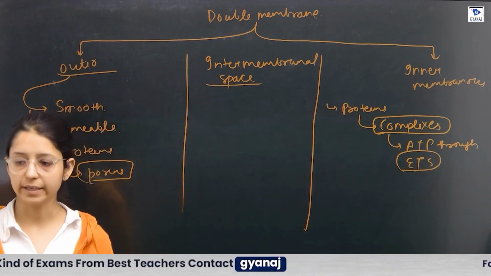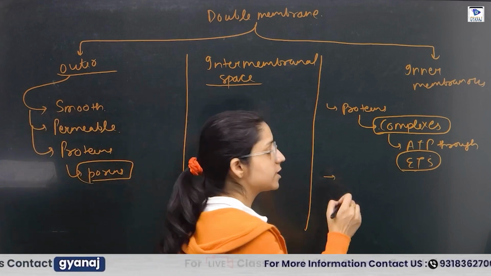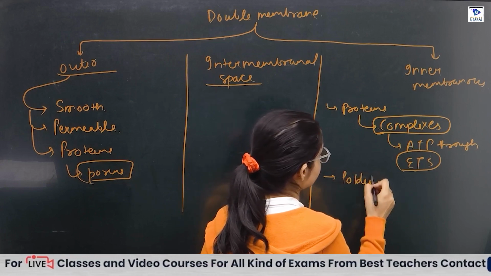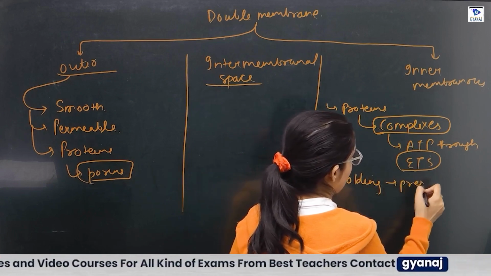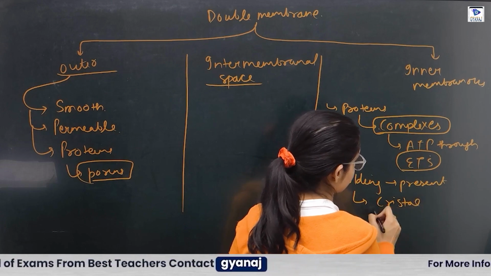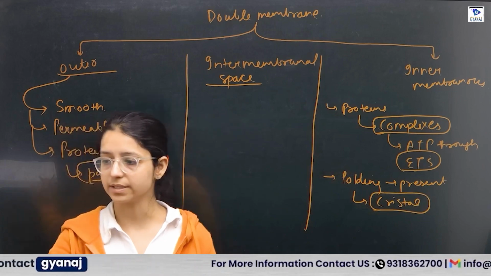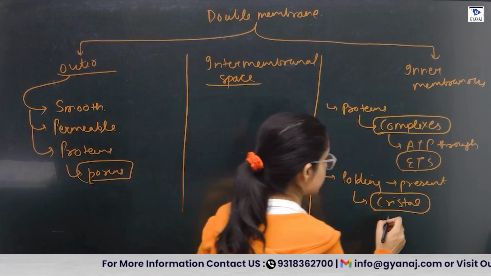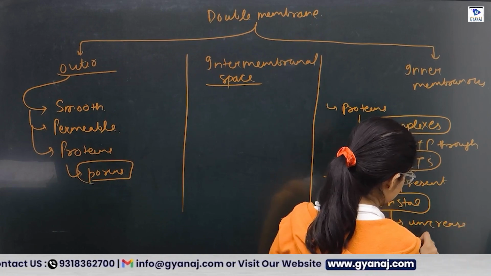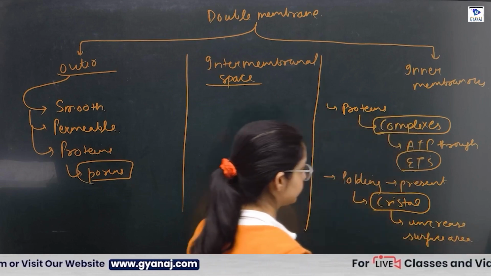Is that clear? Yes. Now this inner membrane is not smooth. Here foldings are present, and these foldings we call the cristae. Now, what is the function of the cristae? They increase the surface area.